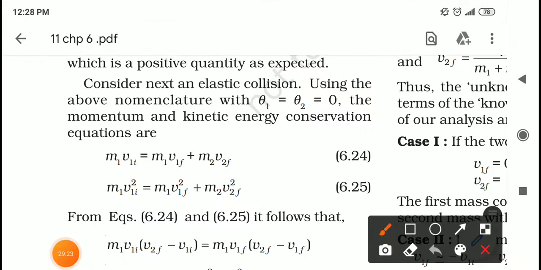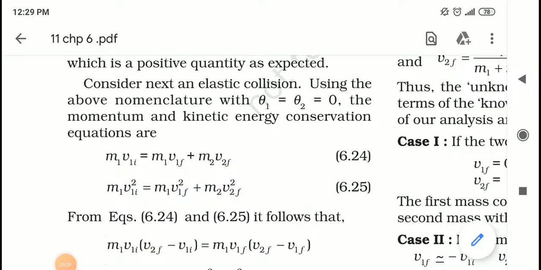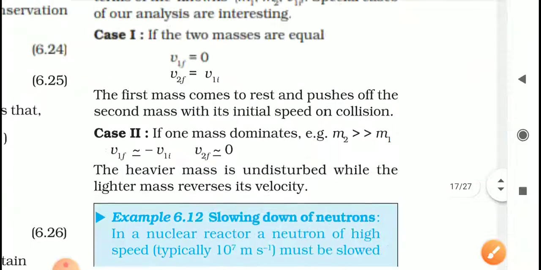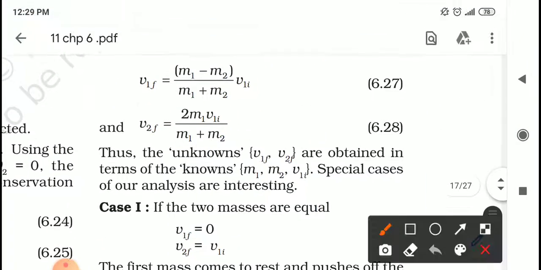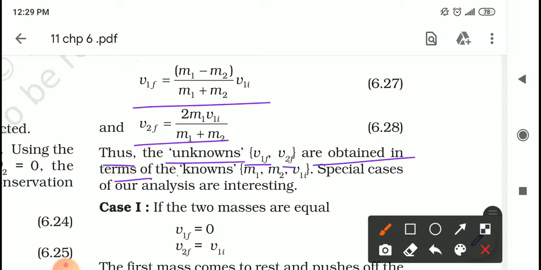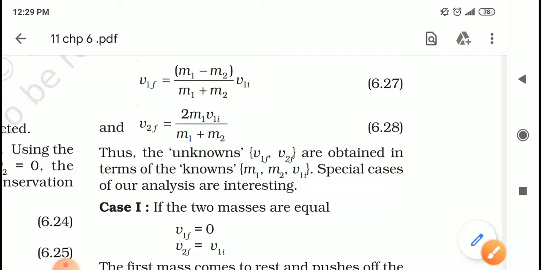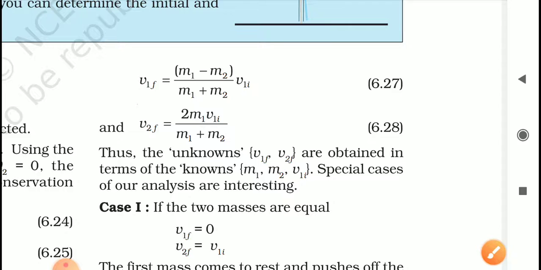So student, you can see all the steps they have tried to explain, and at the end of the day they have obtained V1F and V2F as explained. And here it is written that thus the unknowns, that is V1F and V2F, are obtained in terms of the knowns, that is M1, M2 and V1I. Special cases of our analysis are interesting. Student, now we shall talk about the special cases.